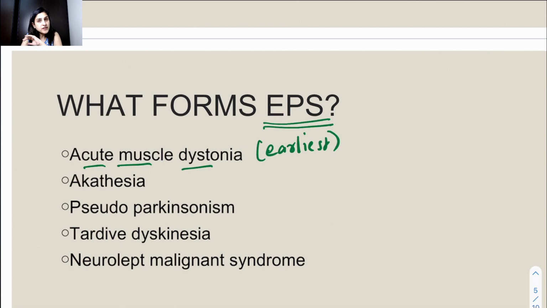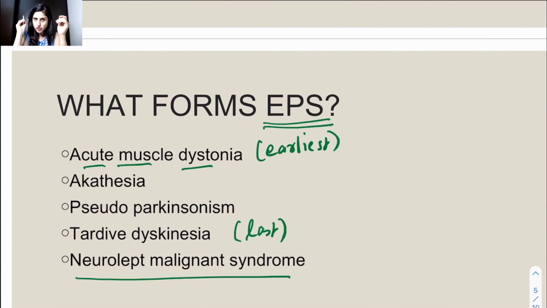Then we have tardive dyskinesia, and this is the last one to occur. It occurs very late, over years, sometimes even decades, and when we stop the drug, these conditions can occur. And the last one is neuroleptic malignant syndrome, and it has no fixed time, it can happen anytime. It is not that it will happen in days or months, it may or may not happen. So it is not time dependent at all, right?